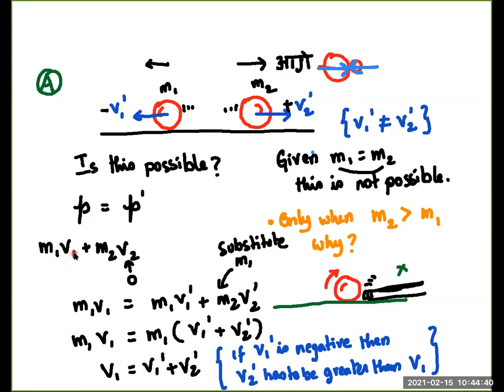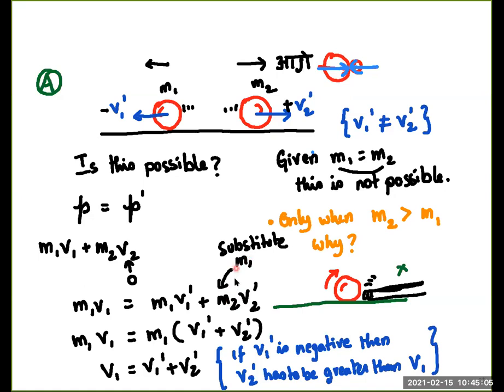P is M1 V1 plus M2 V2. Since V2 is equal to 0, remember the ball was stationary, therefore the total amount of momentum in the system before collision was M1 V1. Post collision, the momentum will be the sum of the momenta of the two objects, so it will be M1 V1 prime plus M2 V2 prime.